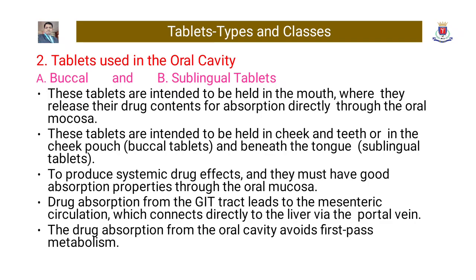Drug absorption from the GIT leads to the mesenteric circulation, which connects directly to the liver via the portal vein. The drug absorption from the oral cavity avoids first pass metabolism.